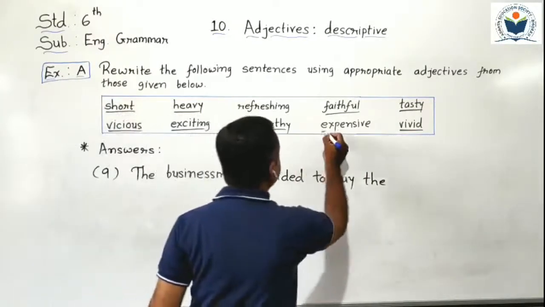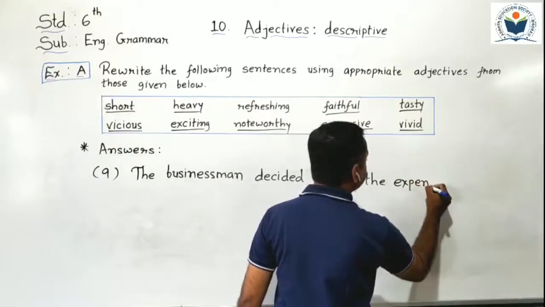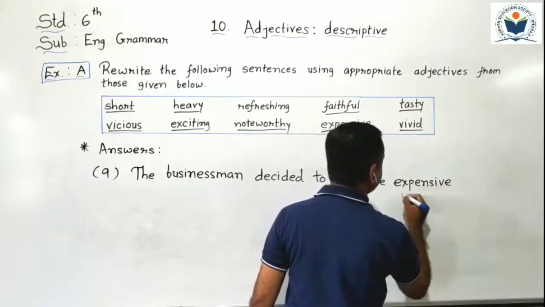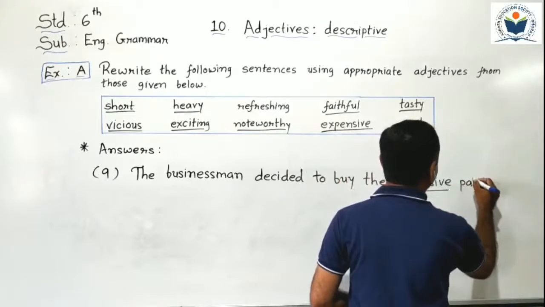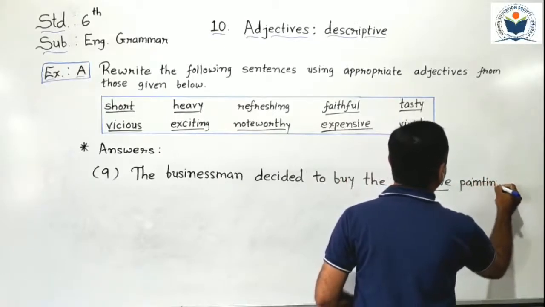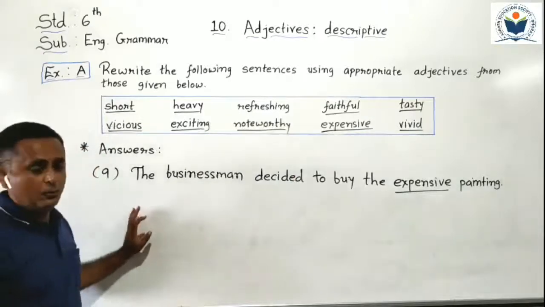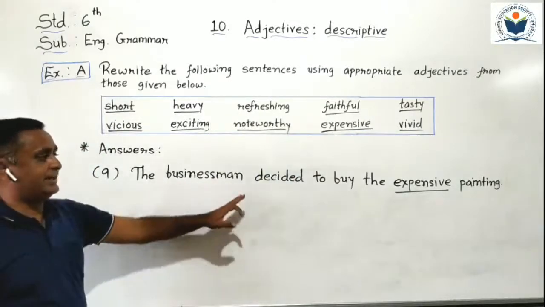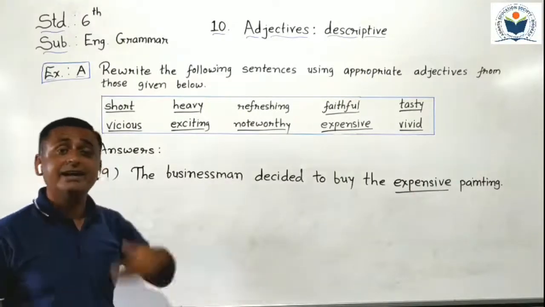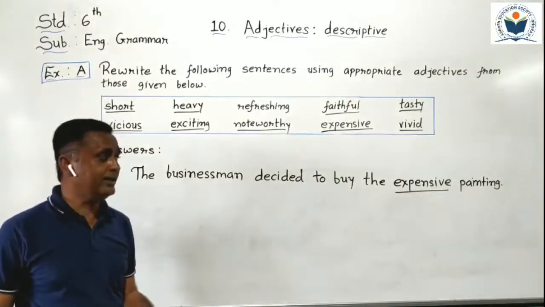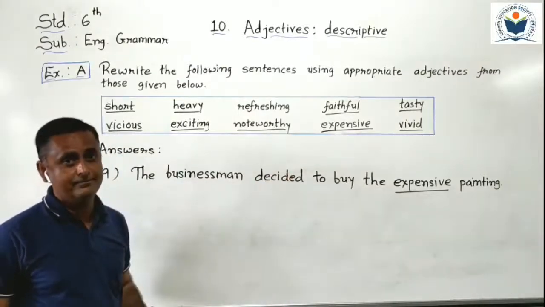Which word do I use? Expensive. Yes, expensive painting. So students, sentence 9 is over. The businessman decided to buy the expensive painting, but which type of painting? Expensive painting. So here expensive adjective describes the painting noun.